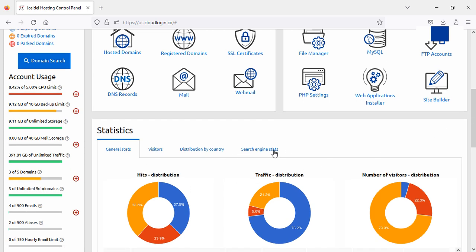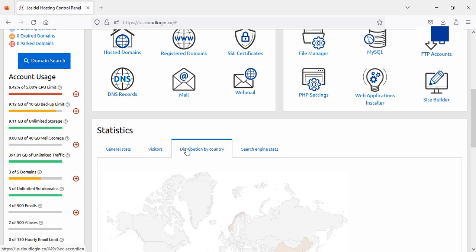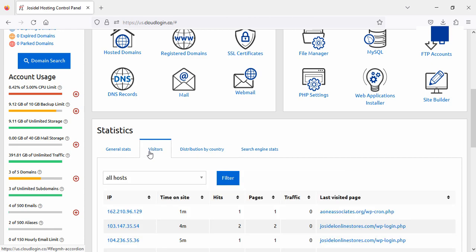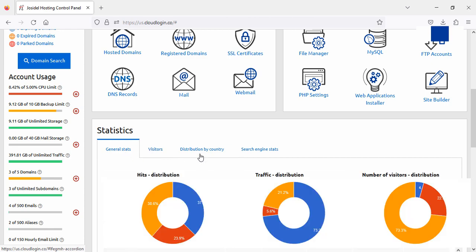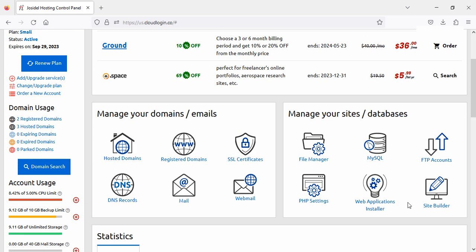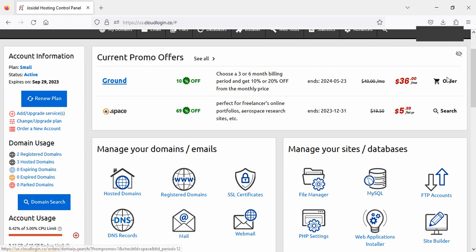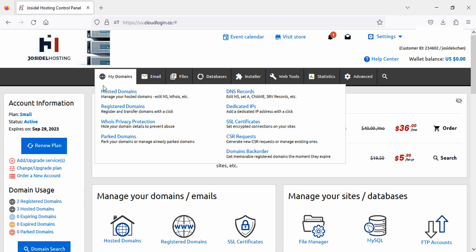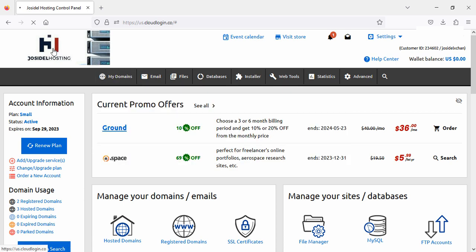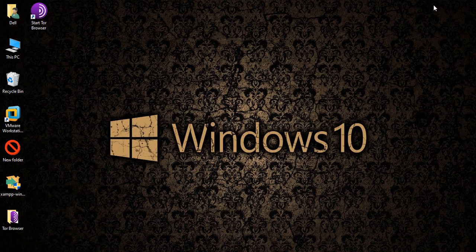As you can see, you can find your each and every domain information, how many visitors, how many categories, or how many they have distributions. These are all kind of information you will find on this page. And this is their hosting first page after you log in.